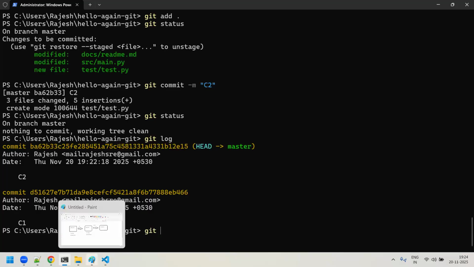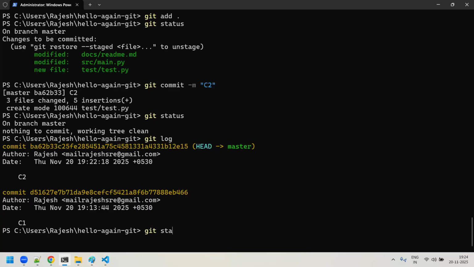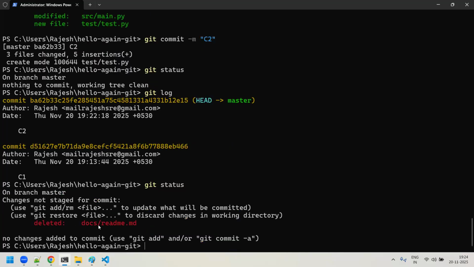Now when you do a git status, you can see that the docs readme.md file is in a deleted state. It means you have deleted the entire folder.